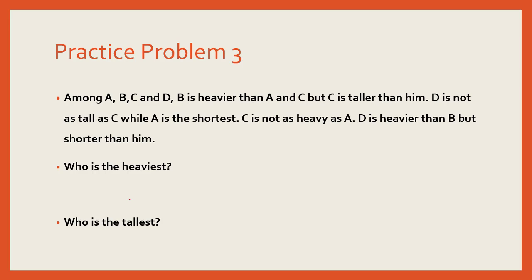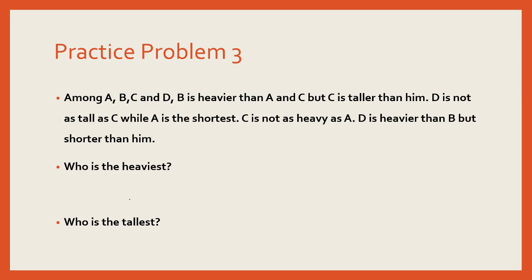So we will have to make the sequential order for both of these parameters separately. We cannot arrange them on both the parameters in one ranking. The process has to be done separately. So we'll make one ranking for height and another ranking for weight.